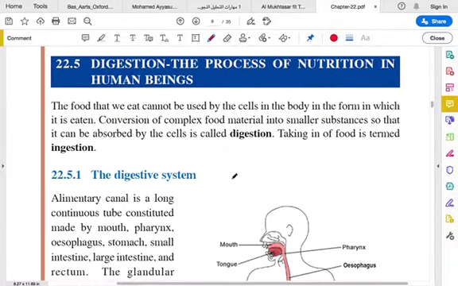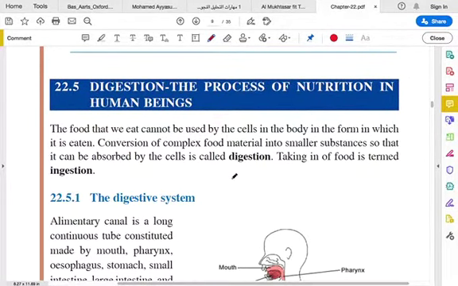And digestion, what is digestion? We eat food, right? After we eat the food, it has to be digested, that is, it has to be converted into energy for our use. Nutrition has to be taken from the food. So the conversion of complex food material, whether it's rice, meat, vegetables, anything, into smaller substances so that it can be absorbed by the cells.